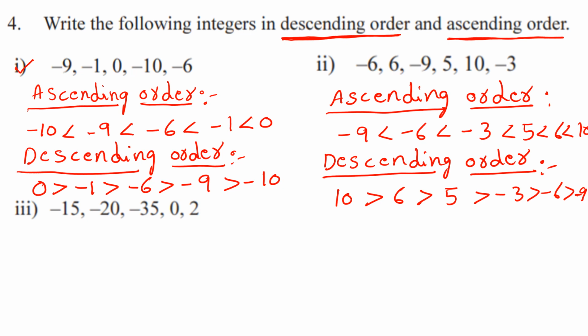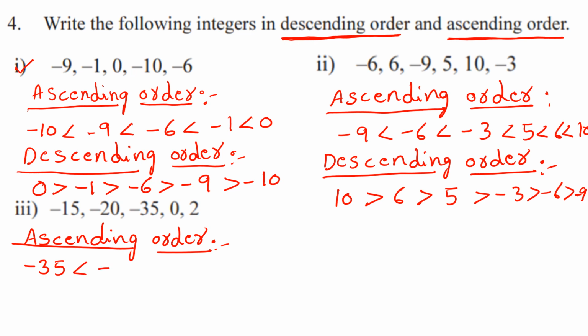So the last question, look at that. Minus 15, minus 20, minus 35, 0 and 2. Write the ascending order. So which is the smallest one in this? That is minus 35, it is smaller. Minus 35 is less than minus 20, is less than minus 15, is less than 0, is less than 2.